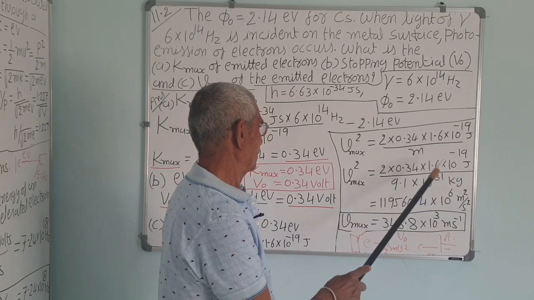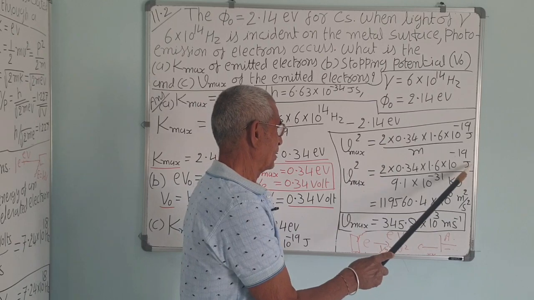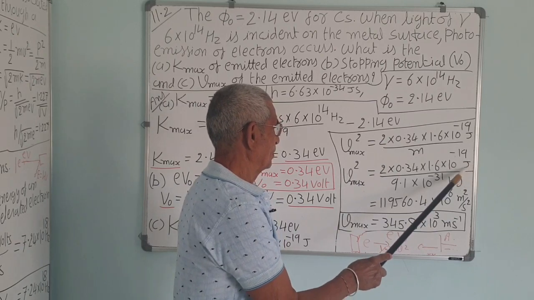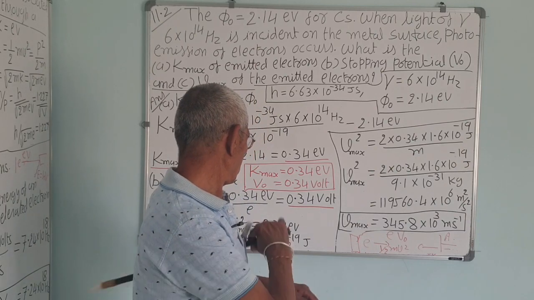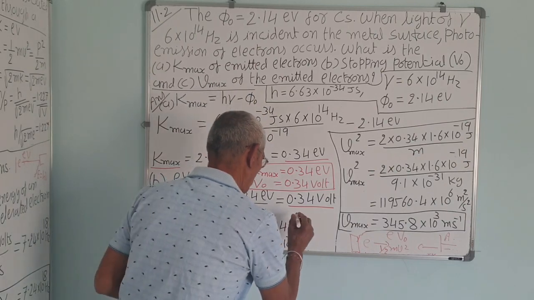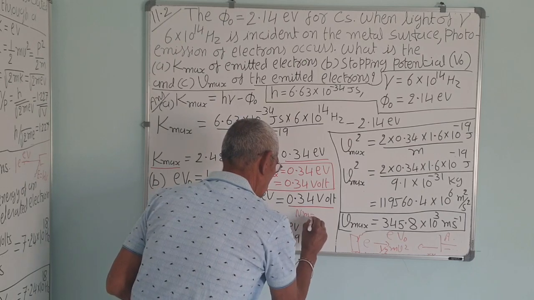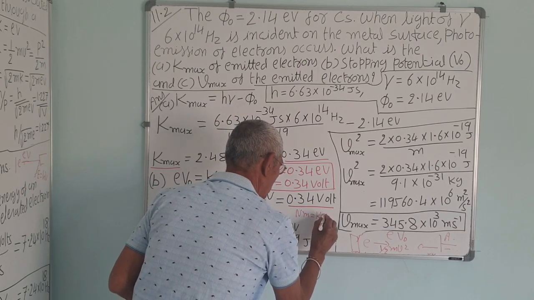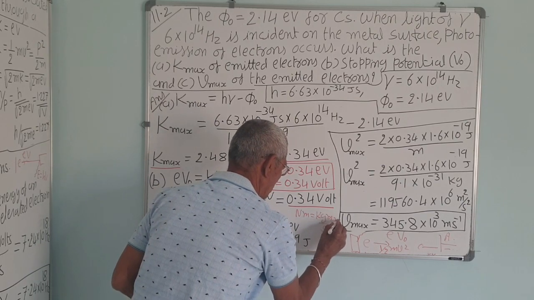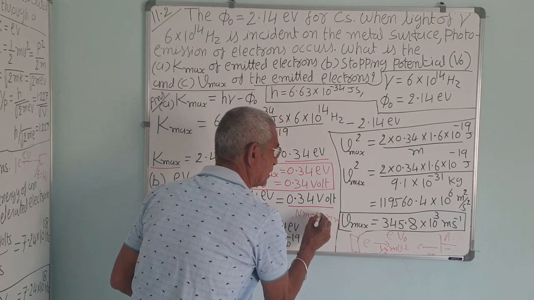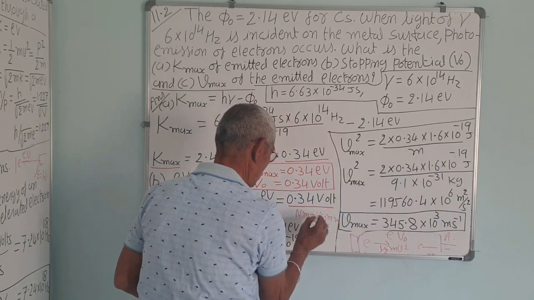Joules is equal to Newton into meter, and Newton is kg meter per second square, so joules is kg meter square per second square, and the kg will cancel. Correct.